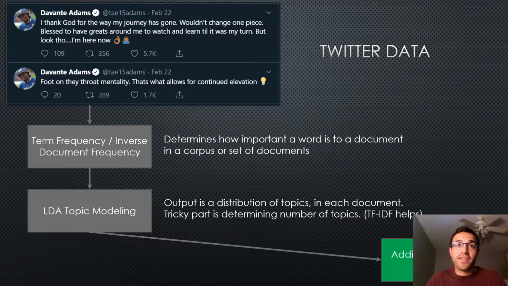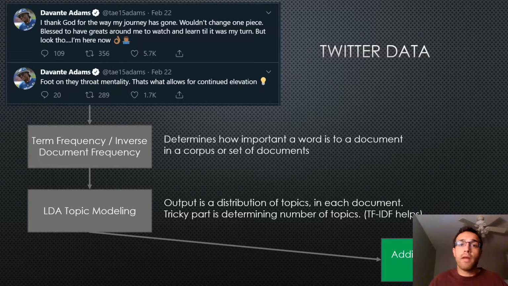There are a few cool things that you can do with text that we could use as features. One would be the TF-IDF ratio, term frequency over inverse document frequency. Basically, the term frequency is how often that term is in that document or tweet. And the inverse document frequency is how common or how rare that term is in a collection or a corpus of tweets or all of those documents. So you can use that ratio to come up with a probability of taking this word out of any document, right?